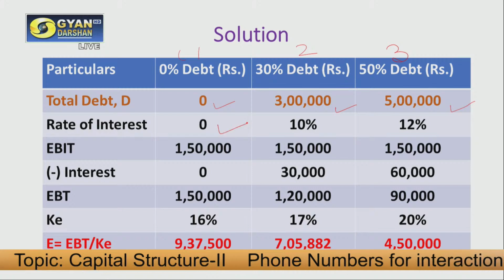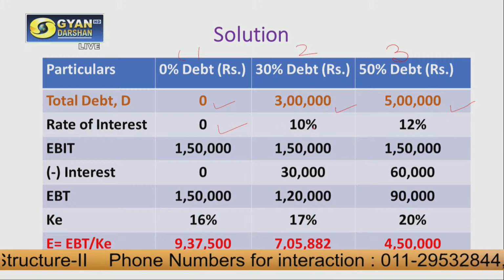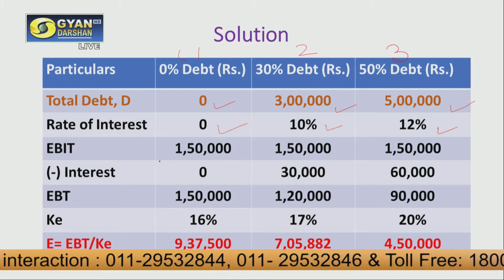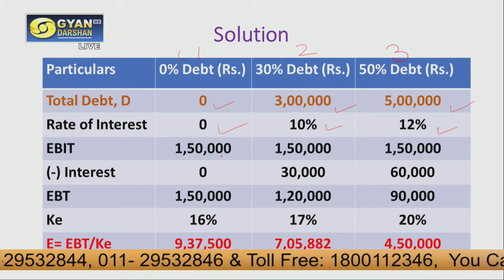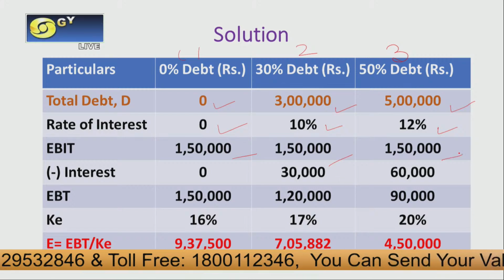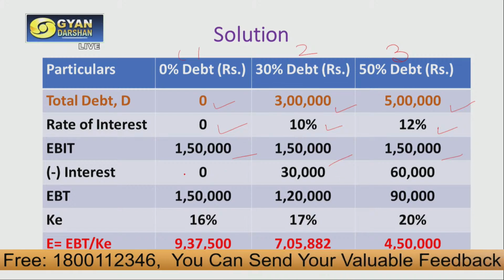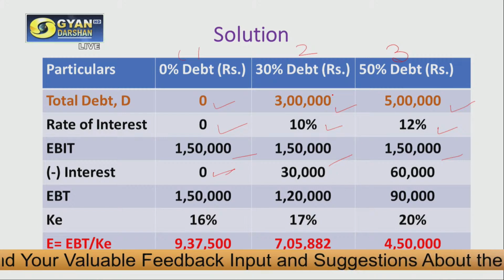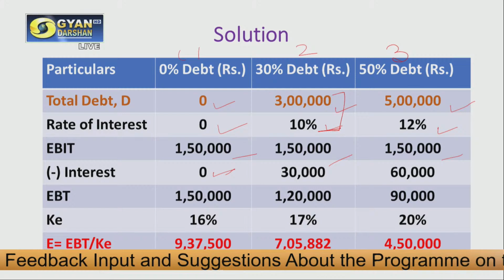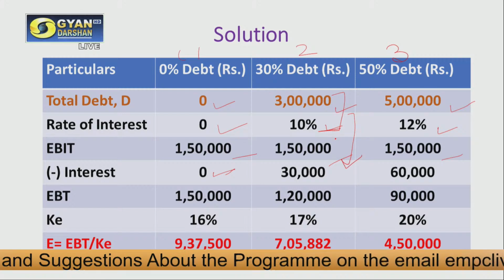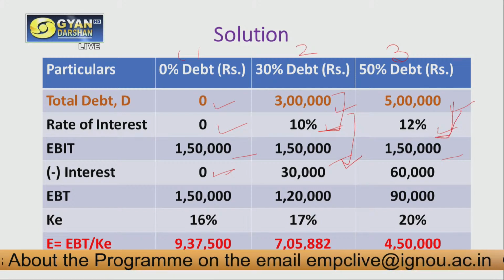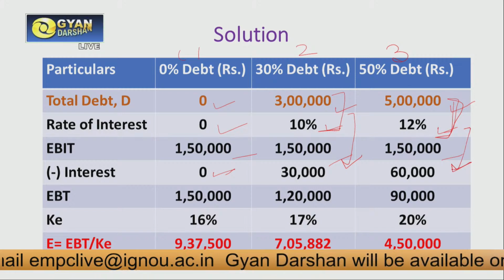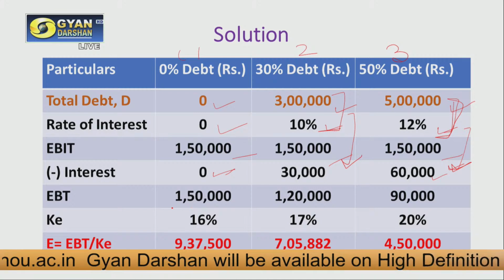Since there is no debt, the rate of interest is 0 in case 1. It is 10% in case 2 and 12% in case 3. This information is something which I already extracted from the question itself. 1,50,000 is EBIT in all the 3 cases. In the first case, since there is no debt, the interest amount will be 0. In the second case, the debt is 3 lakh and KD, the rate of interest, is 10%. So our interest amount is 30,000, that is 10% of 3 lakh. In the third case, we have 5 lakh rupees debt and our KD is 12%, so we can calculate the interest as 60,000.